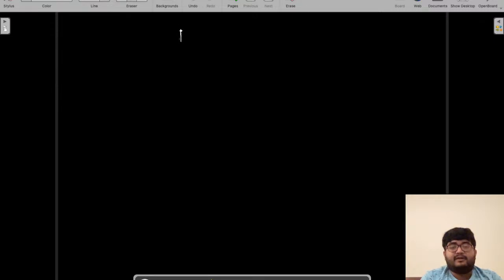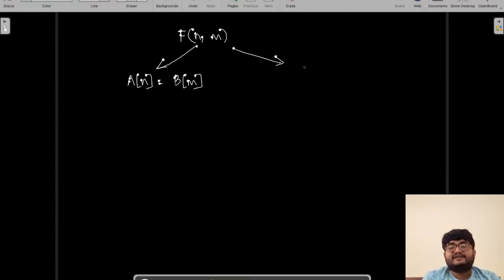If we are calculating f(n, m), let's take the first case as a of n equals b of m. The nth and the mth character are the same for the first and the second string respectively. And the second case will be a of n not equals b of m. So there are two cases.